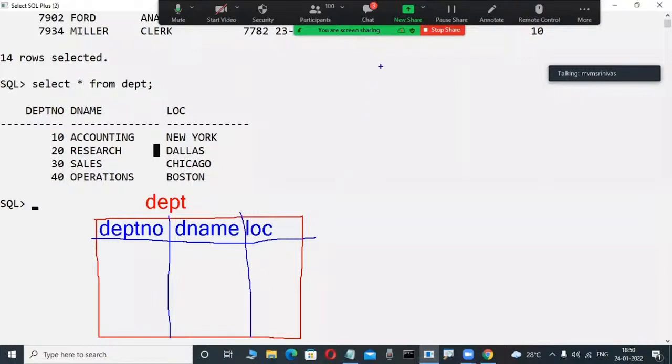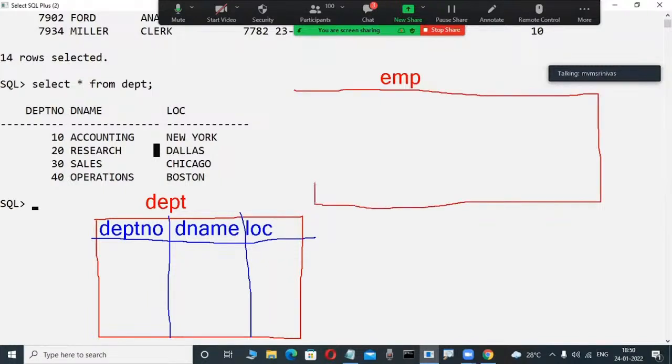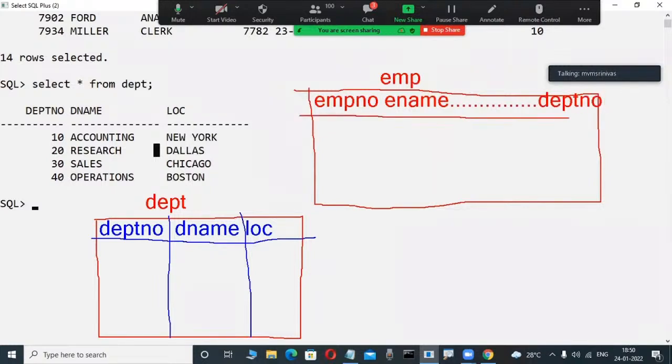Again, EMP is a table. Don't worry, just observe it here. In this case also, so many columns are there: the employee number, E name, and so many other columns. The last column is DEPT number, given by Oracle Corporation. Okay, fine. Now, for one minute, observe it here. In these two tables, first you have to check whether a common column is there.